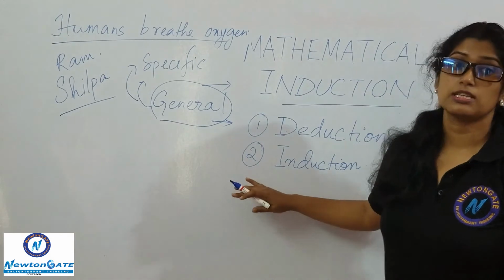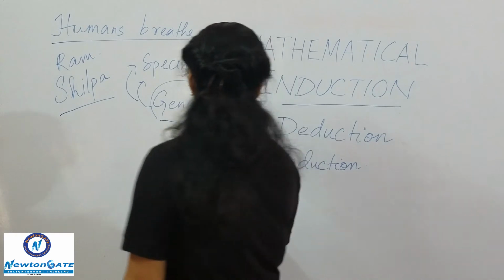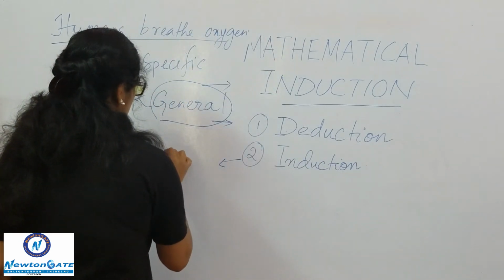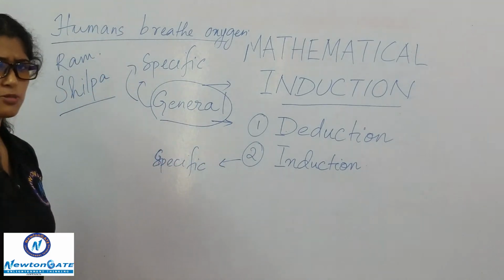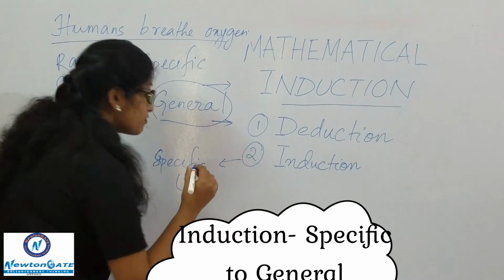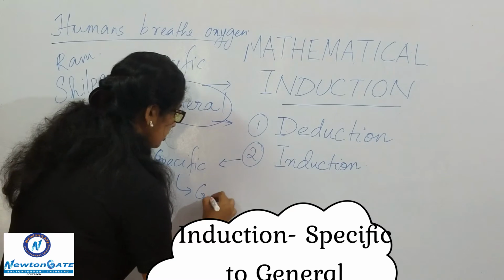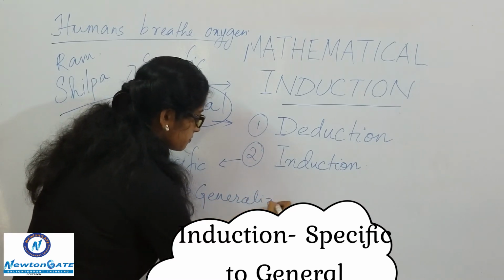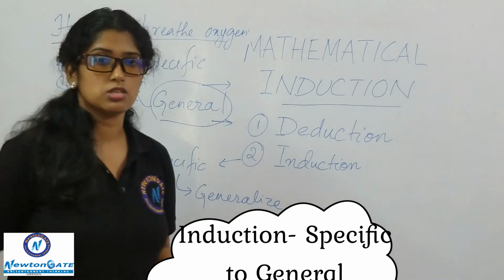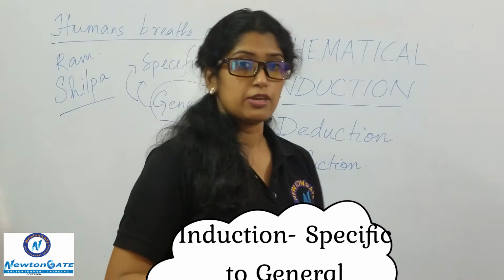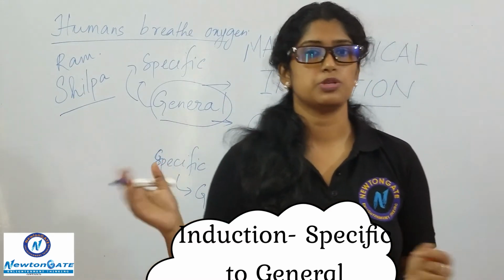The exact opposite happens in induction. In induction, a specific term or specific expression is given, and from that we generalize it. We will show that it holds for every term. The same example: if I say that Ram breathes in oxygen, Shilpa breathes in oxygen, Ayush breathes in oxygen, all the humans, then from that we can say all the humans breathe in oxygen.